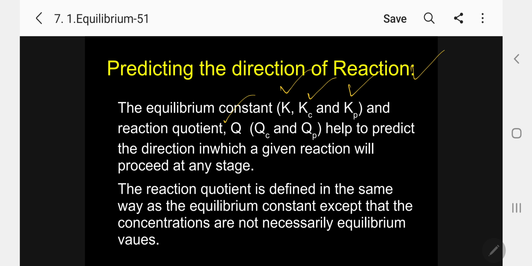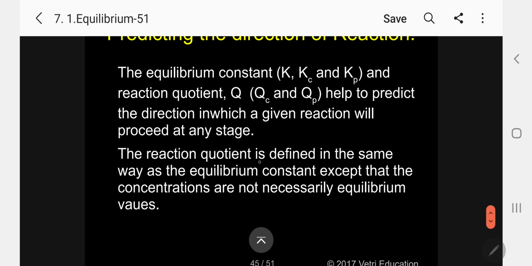So I am introducing a new term, the reaction quotient, to help predict the direction in which a given reaction will proceed at any stage. Kindly follow. Please follow, this is the most important.